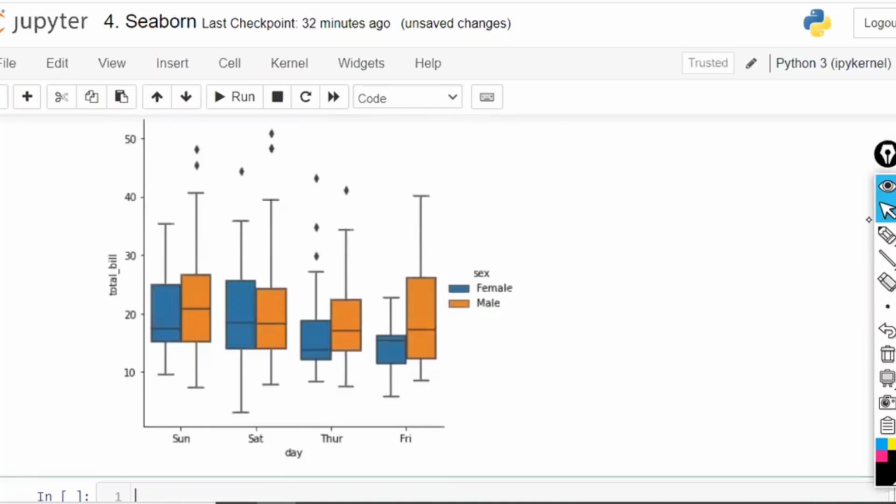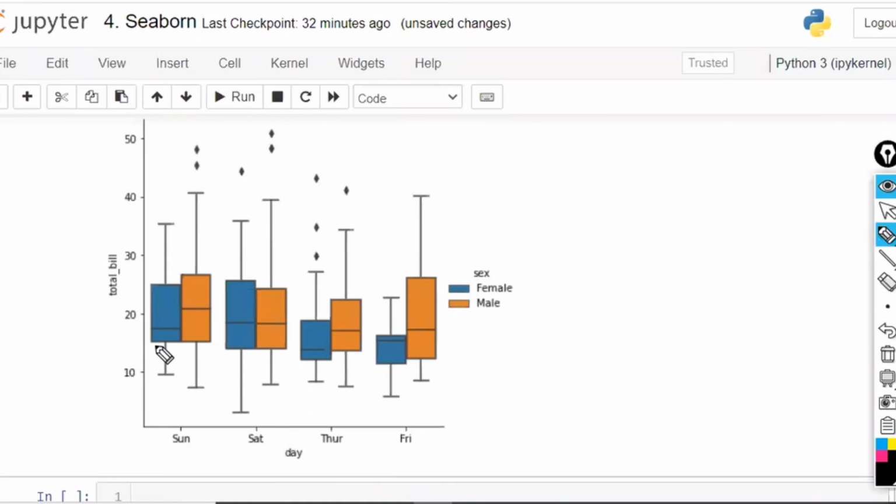On Sundays, males are paying very high amounts. If you go with this one or this one or this one, we can observe it. Now here, what are the minimum values, and based on this observation, what interpretation can you get? From this graph, what can you understand? Males are having higher total bill on every day. That is common, that we have already observed. What additional thing can you observe from this?